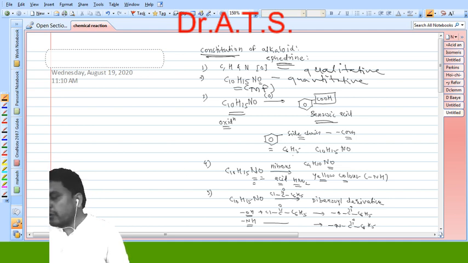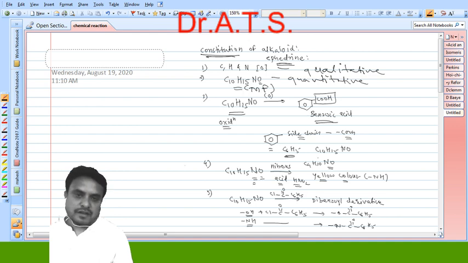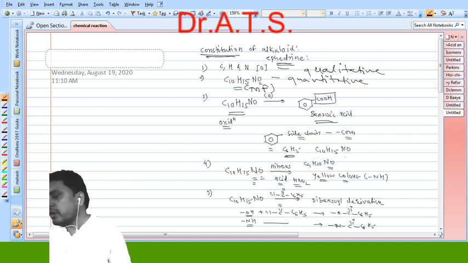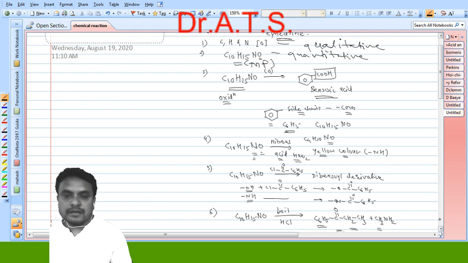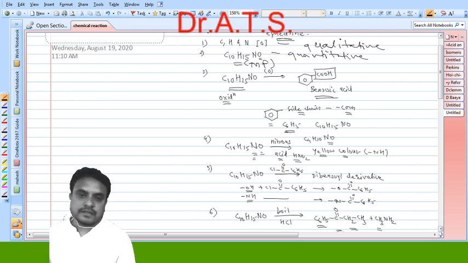So the total molecular formula is C10H15NO. Subtract the molecular formula of the benzene part from the total molecular formula, that is C6H5. So what molecular formula do we obtain? The remaining is C4H10NO. That is the molecular formula of your side chain, meaning the nitrogen and oxygen of your ephedrine remain present in the side chain.